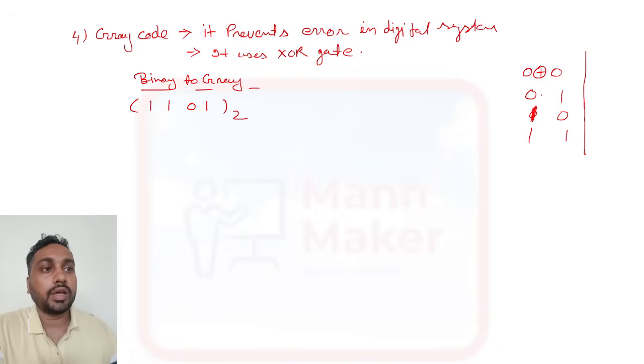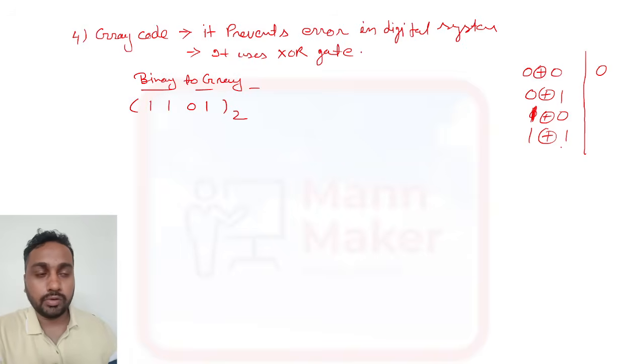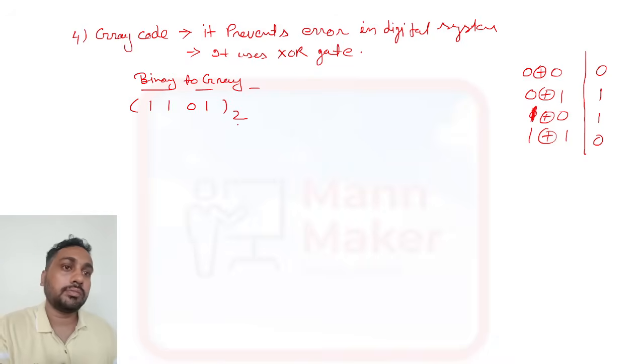If the same value is there, suppose you have 0 0, in that case it will be 0, and if we have 1 1, meaning the same thing, then it will be 0. If we have a different combination, like 0 and 1, then it will be 1. If 1 and 0 is there, then it will be 1. Different gives 1, and same gives 0.